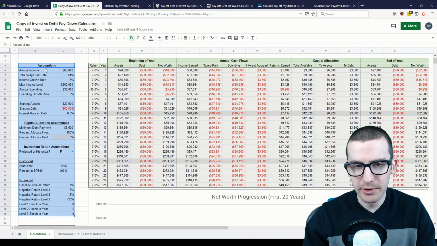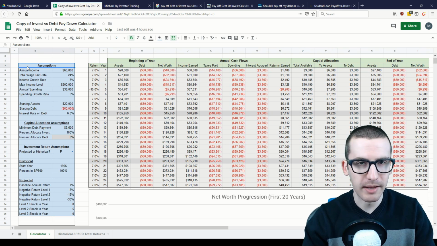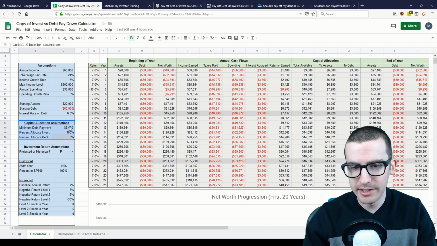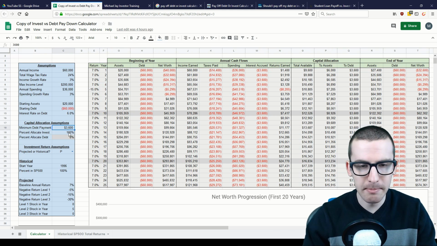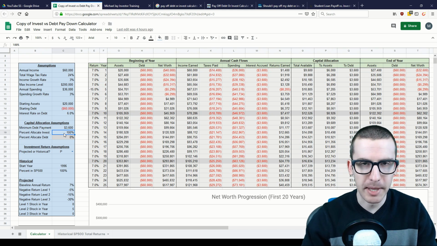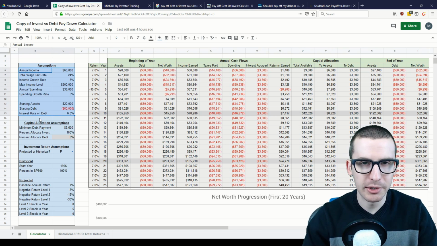In this blue section on the left are all the assumptions that come with this calculator, which will be used to project out your finances for the next 25 years based on how you allocate your capital. In the capital allocation assumptions, you'll have to pay a minimum debt payment, but for the remaining excess cash that you have each year, you can decide what percentage of that you're going to invest versus what percentage of it you'll use to pay down your debts. How your finances will be projected out over time and how much cash you'll have available each year will be dependent on these initial assumptions about your personal financial situation.